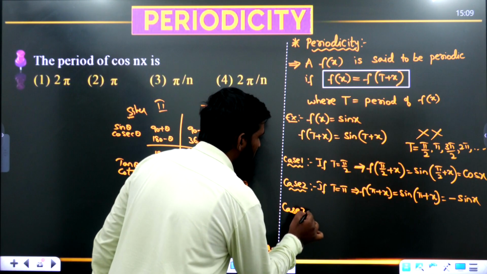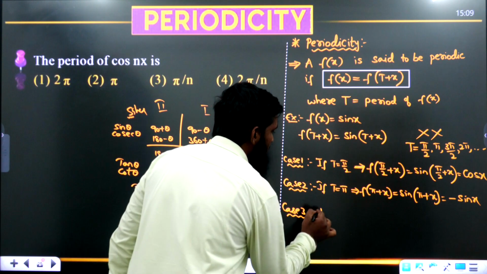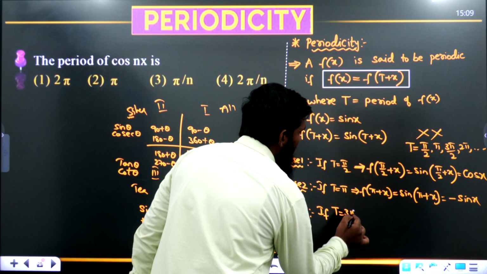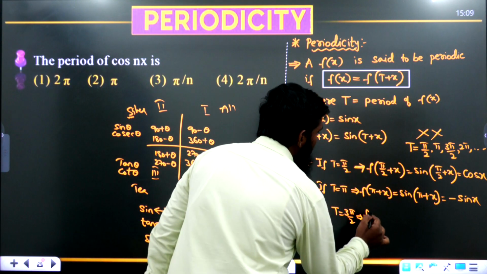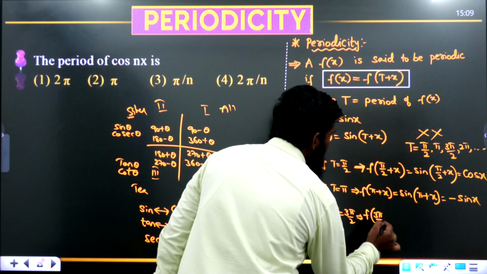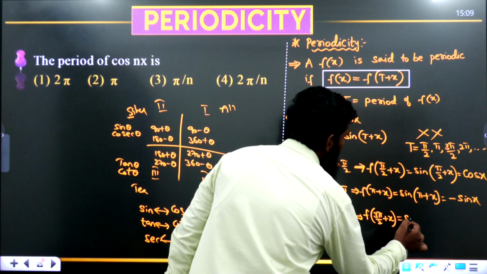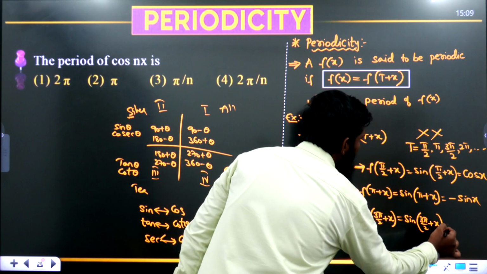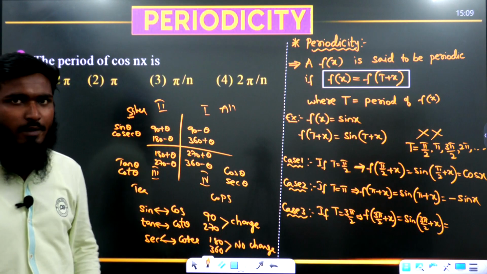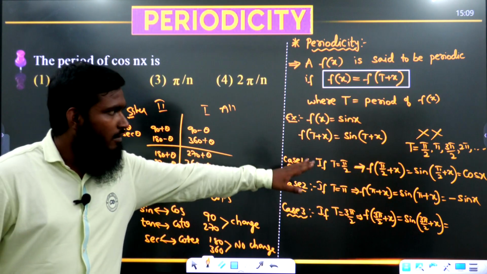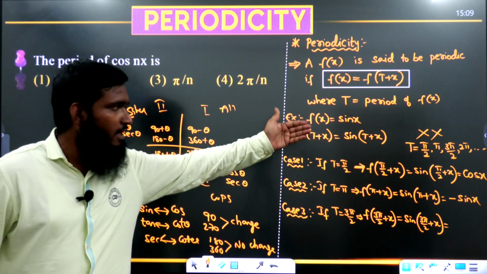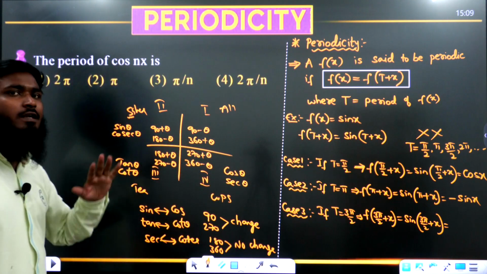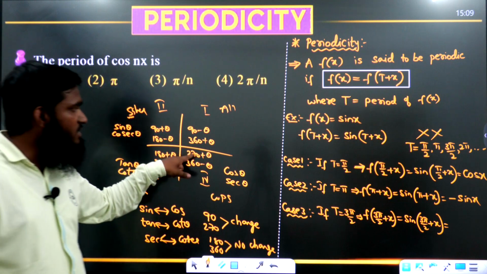Case number 3. In case number 3 what we are doing? Let us check this part. If t value is equal to 3 pi by 2. Okay. F of 3 pi by 2 plus x is equal to sine of 3 pi by 2 plus x. This part we have taken. Okay. Now what is the meaning of 3 pi by 2? Pi by 2 means 90, pi means 180. Then 3 pi by 2 means what we are taking? 270. So 270 plus theta.